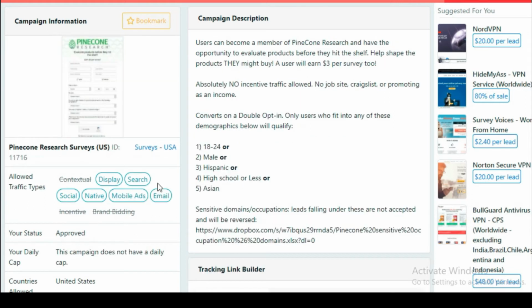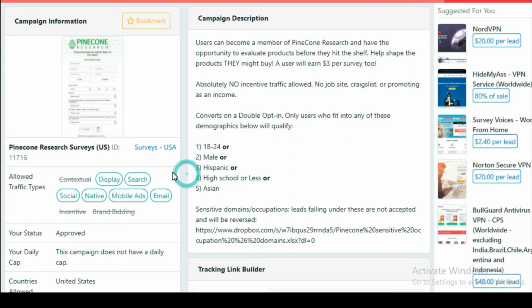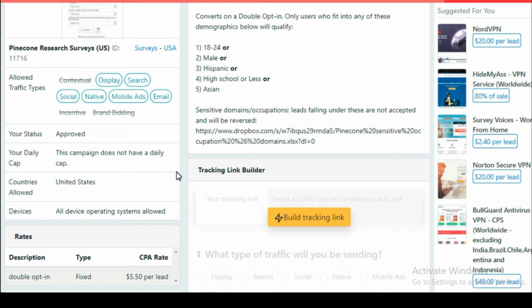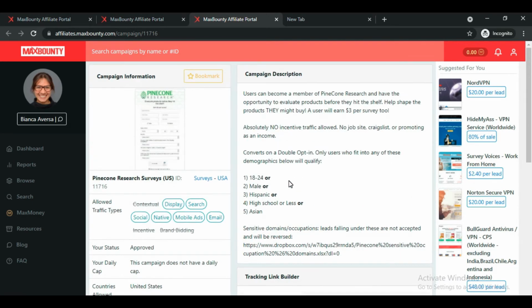So let's analyze the second offer, that's Pinecone Research Survey. Social traffic is also allowed on this offer, so that means we can easily promote this offer on Reddit. And also here it says all device operating systems are allowed. It means that a person using mobile and desktop can both fill our offer. So that's the best thing. And this campaign does not have a daily cap. It means 200 people or 500 people can also send leads at the same time.